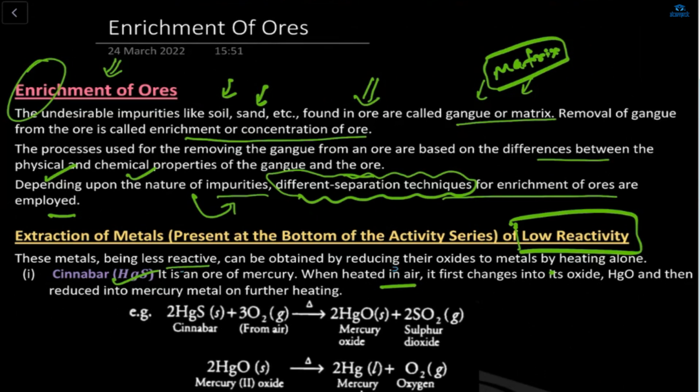Okay. So, see, Shazan, enrichment of ore means the impurities which are there, the sand and the soil, which are found in ore. The impurities found in ore are known as gangue, or you can call it matrix as well. So when we remove the matrix from a particular ore, it is known as the enrichment, or you can say the concentration of ore.